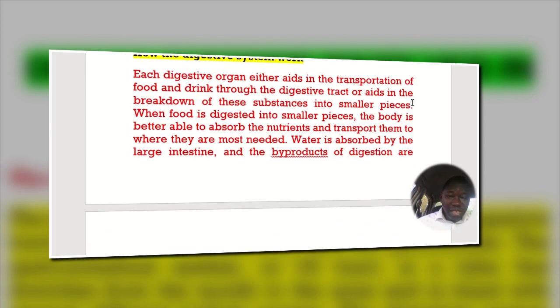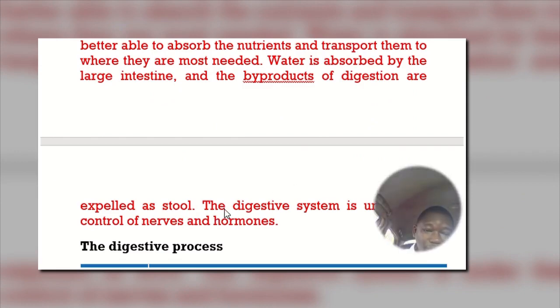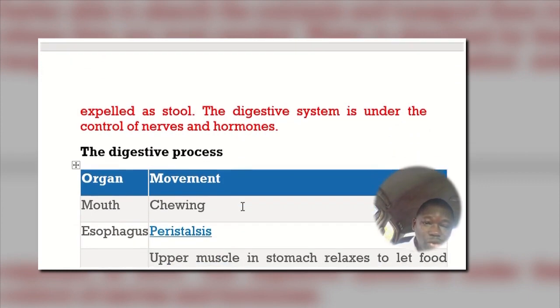When food is digested into smaller pieces, the body is better able to absorb the nutrients and transport them to where they are most needed. Water is absorbed by the large intestine, and the byproducts of digestion are expelled as stool. The digestive system is under the control of nerves and hormones.